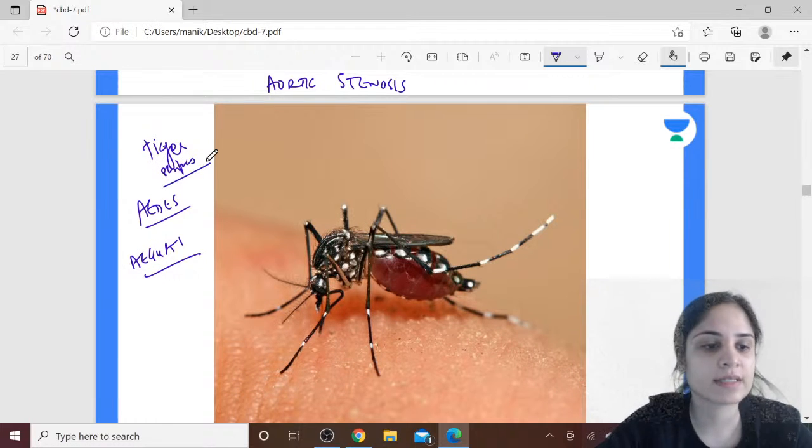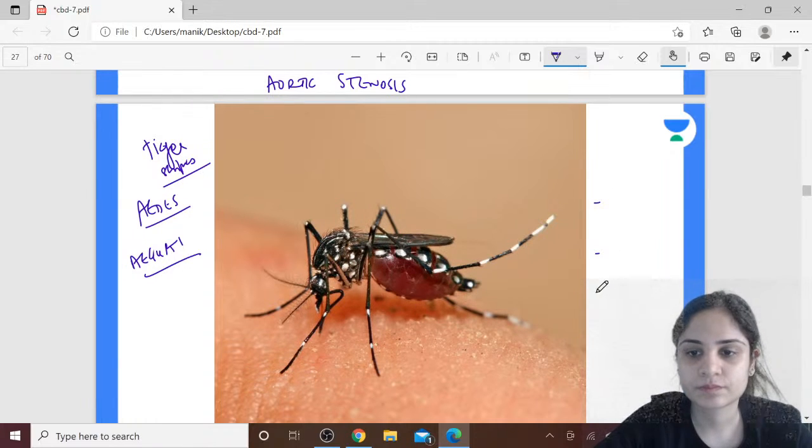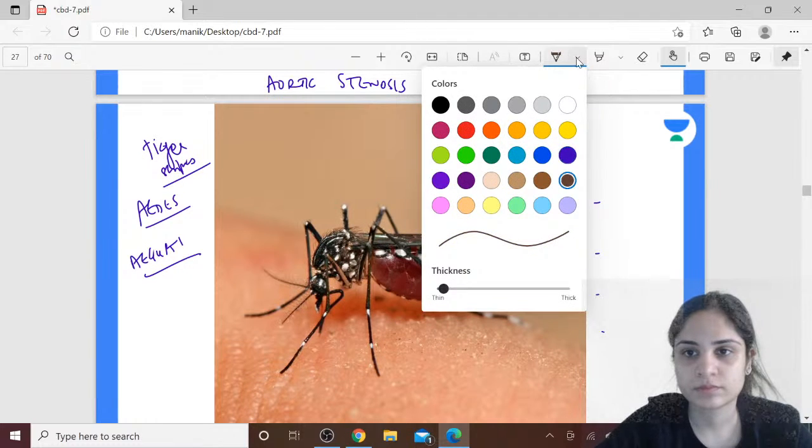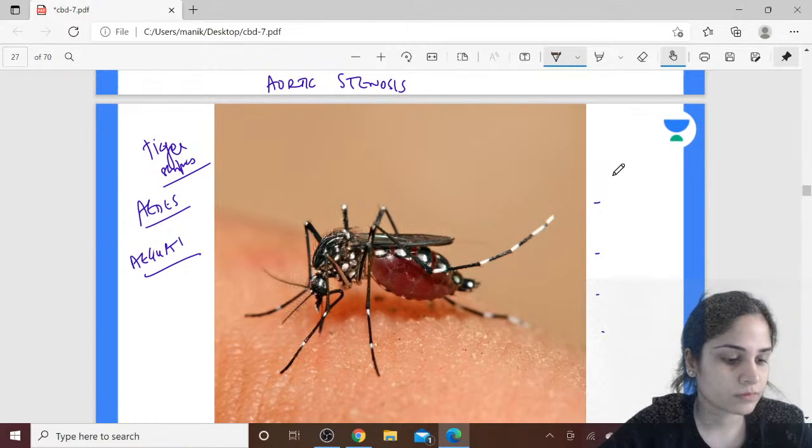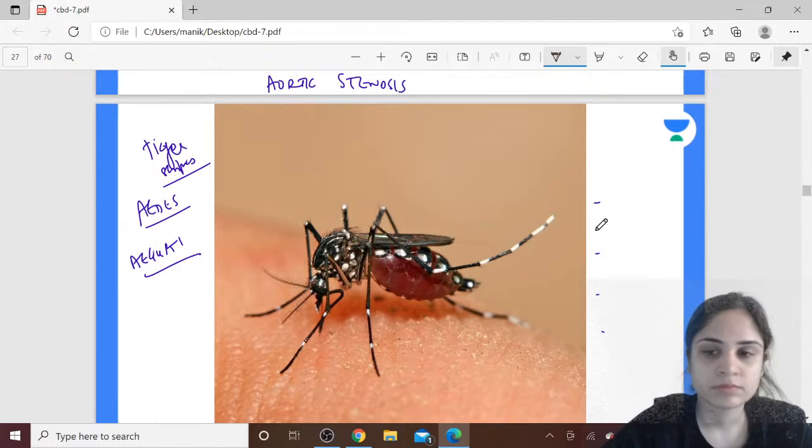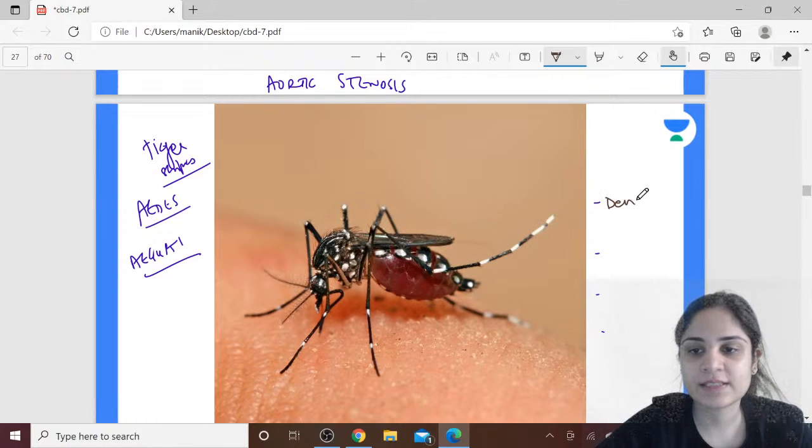Alright, what are the 4 diseases that are carried by Aedes aegypti mosquito? Anyone? 4 diseases carried by Aedes. I'll give you the easiest one.